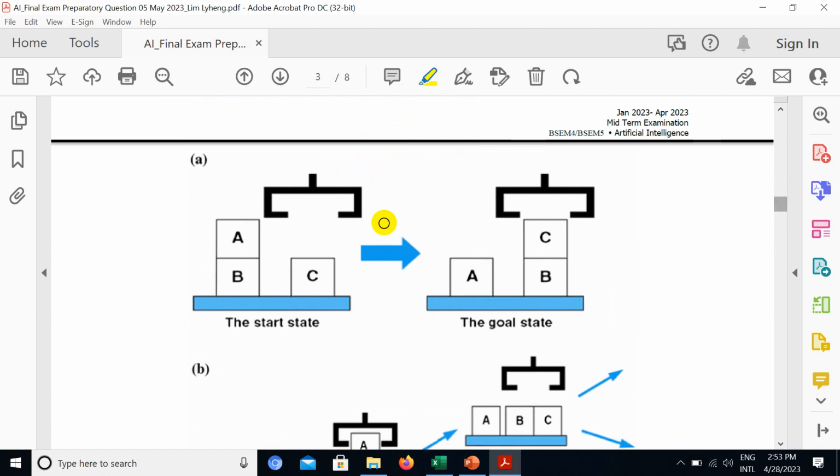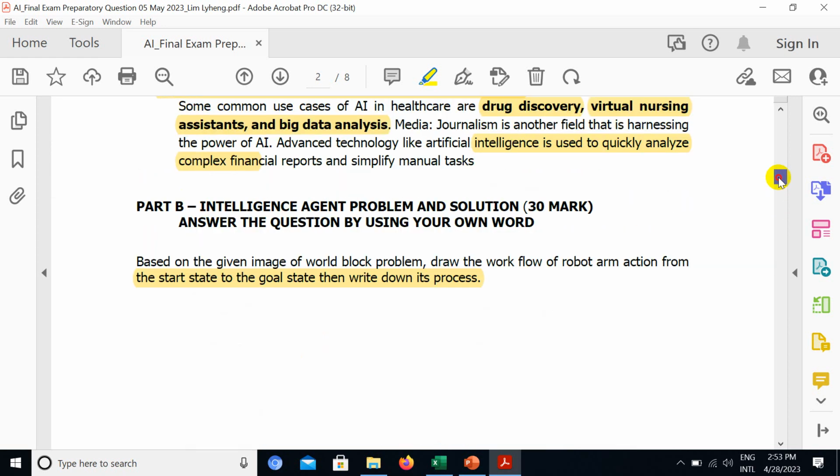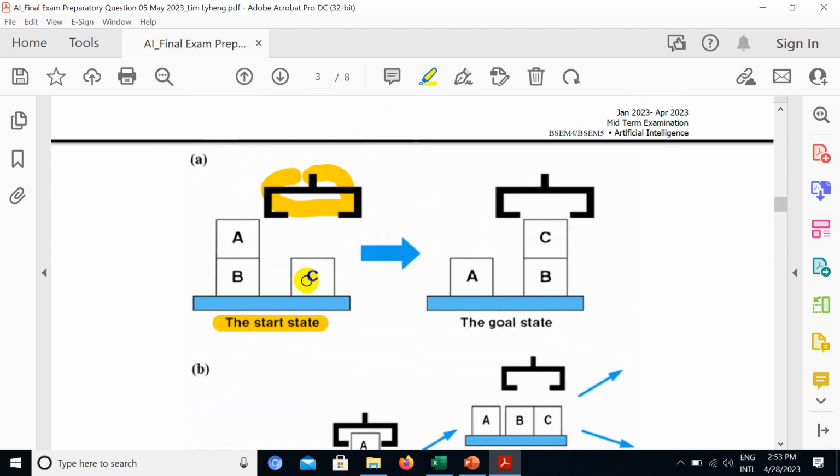Here we have A and B. So A is the start state. Suppose this one is a robot arm, and here we have A, B, C. This kind of problem we call the world block problem. So we have blocks A, B, and C. So the goal is we want to drop A down here, and then we pick up C and drop it on B, right? So how do we go from the start state to the goal state, right?